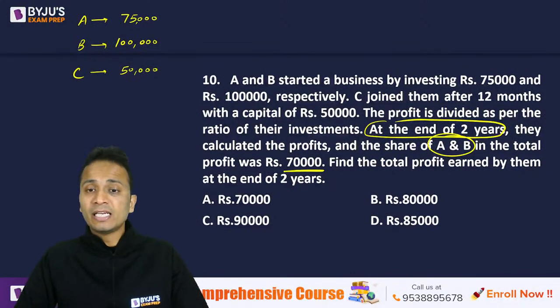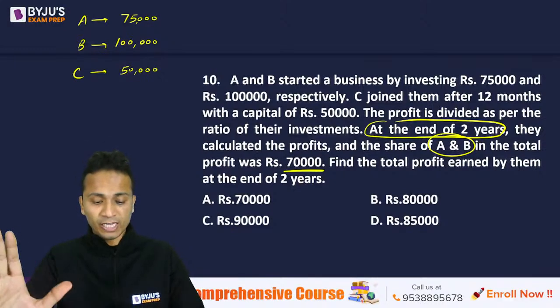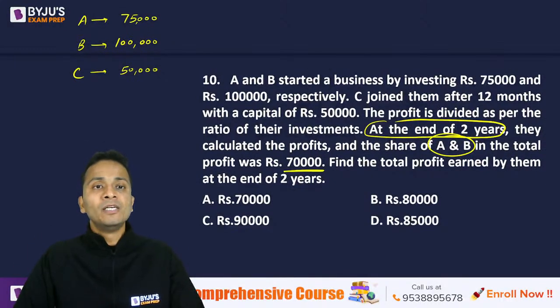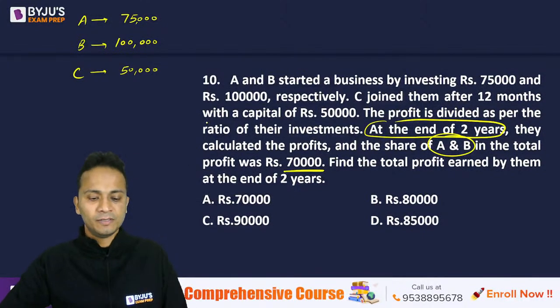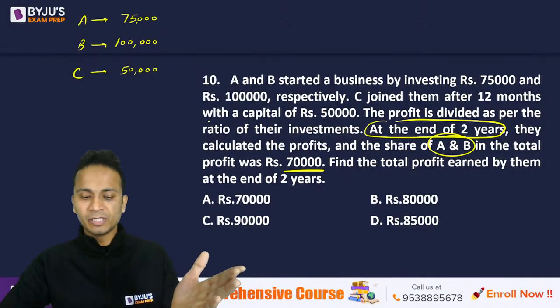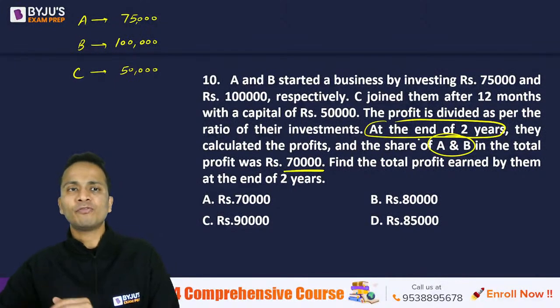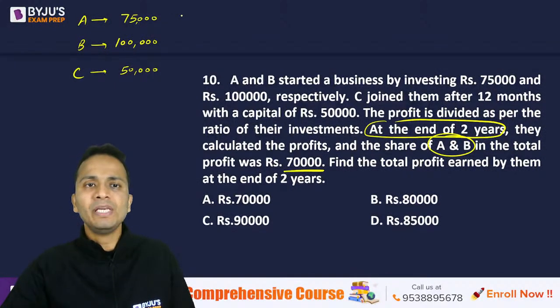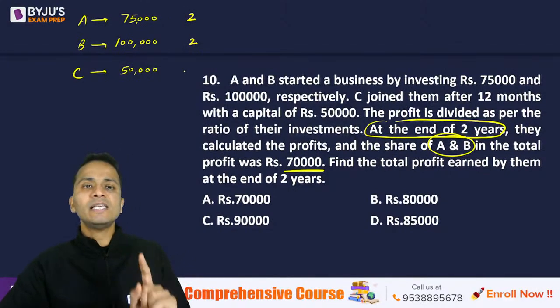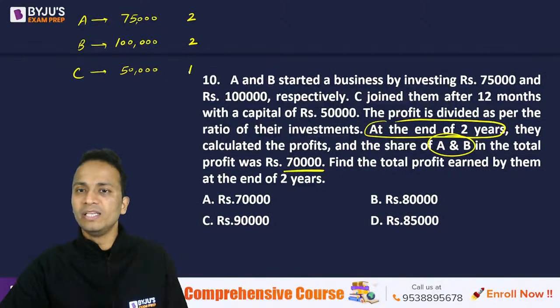All right, Vandana has already given the final answer. Okay, Vandana, we'll wait for a few minutes. So for how many years have A and B invested their money? Come on. A and B started the business, and the profit they're talking about is at the end of 2 years. So A and B invested the money for 2 years each, and C invested the money for 1 year because C came after 1 year.